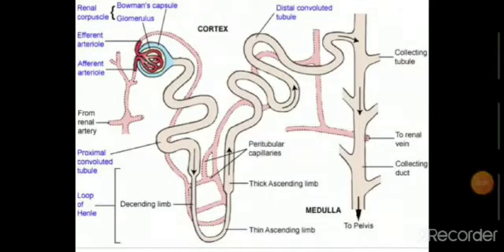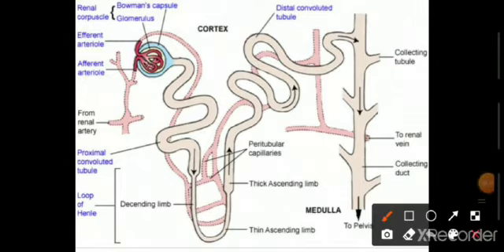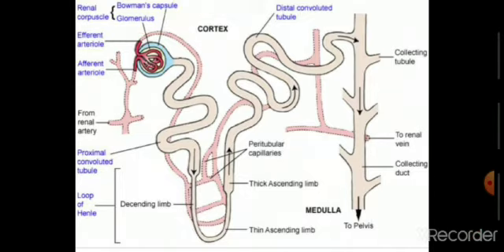Now I am explaining you about the structure of nephrons. Nephrons are the filtering units present in the kidneys. The C-shaped structure of the nephron is known as Bowman's capsule, and Bowman's capsule contains many blood capillaries known as the glomerulus. The glomerulus is the cluster of blood capillaries present in the Bowman's capsule.